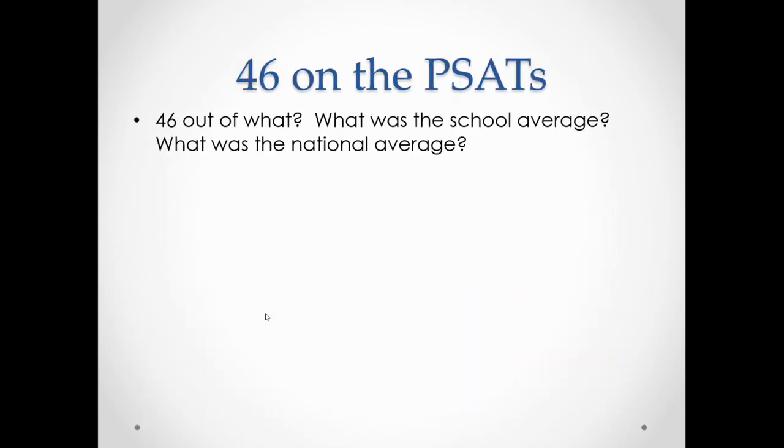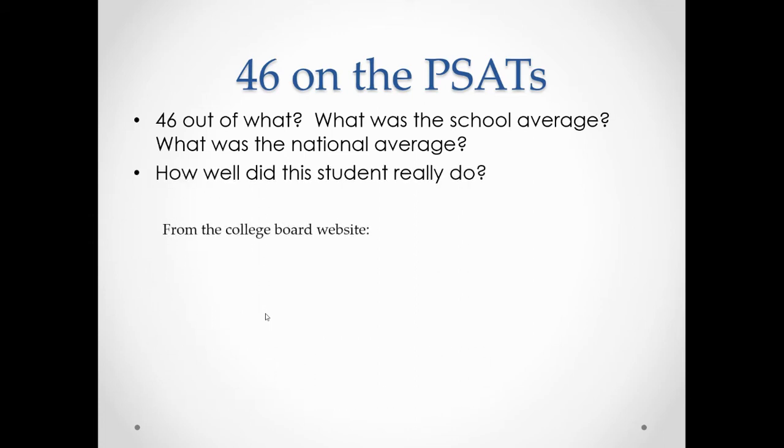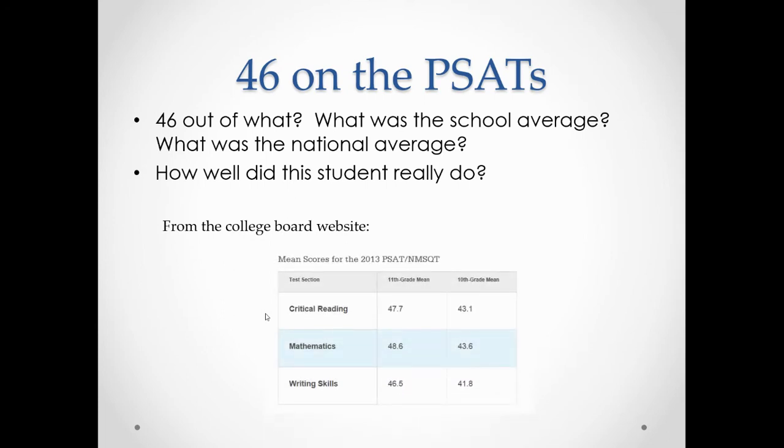Out of what? What was the school average? What was the national average? How well did this student really do? So from the College Board, let's see, 46, we don't know if it's critical reading, math, or writing. I'm assuming based on this average here that it's only one of them, because if it was a 46 on the entire thing, then that would be a pretty low score. But if you got a 46 on the math or on the critical reading or the writing skills, then that would be a pretty high score, because look, it's above the average for all of the 10th graders there.